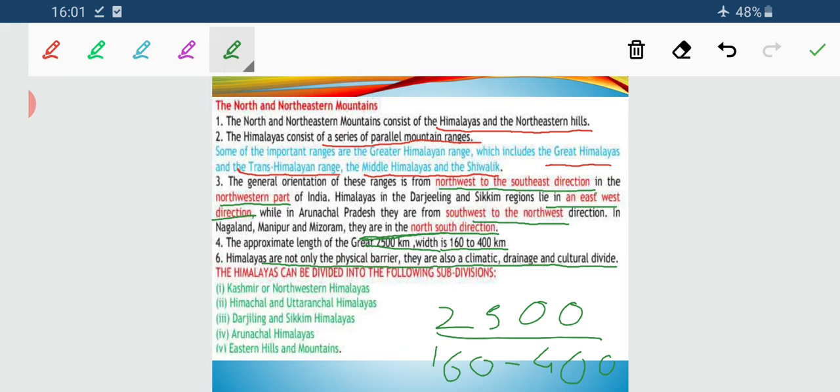Drainage means it gives rise to all the important perennial rivers, and cultural divide means we have that entire culture within this part. Outside this there is a totally different culture, so it is a cultural divide too. And as I mentioned, with the help of the map, the divisions of the Himalayas are five: Kashmir, Himachal, Sikkim, Arunachal and Eastern Hills mountains.